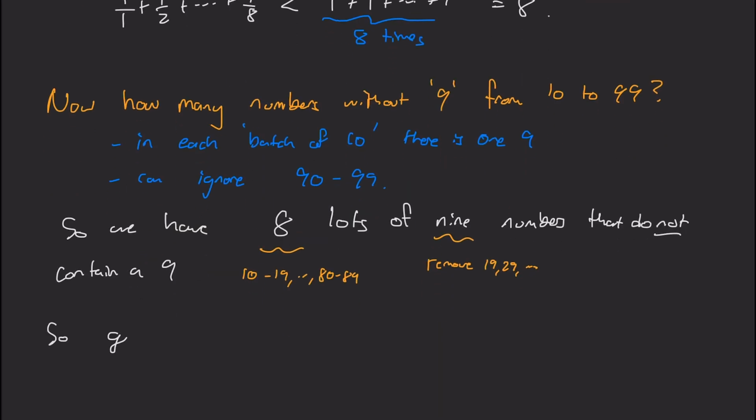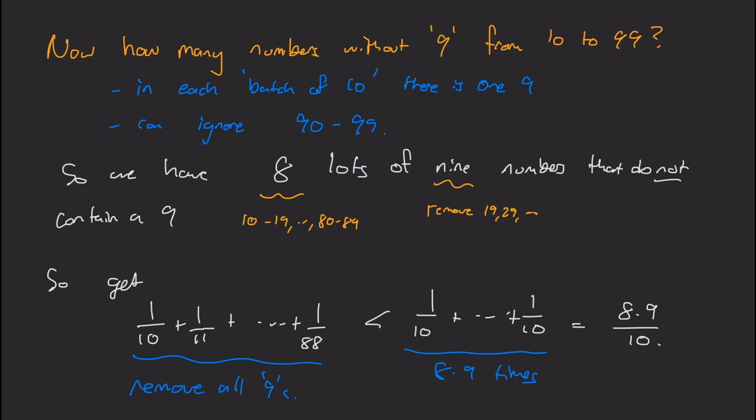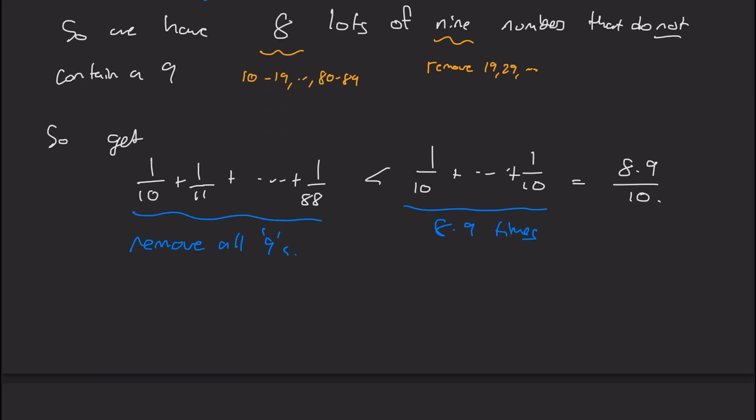And we can replace each of those reciprocals with 1 over 10, just as a crude upper bound again. So in other words, 1 over 10 plus 1 over 11 plus all the way up to 1 over 88. If we remove all the 9s that appear, then that is less than 1 over 10 plus 1 over 10 all the way up to 1 over 10, but 8 times 9 times. And I can add all those up and I get 8 times 9 divided by 10. So again, this is another crude upper bound, but we'll start to see a pattern in a second.